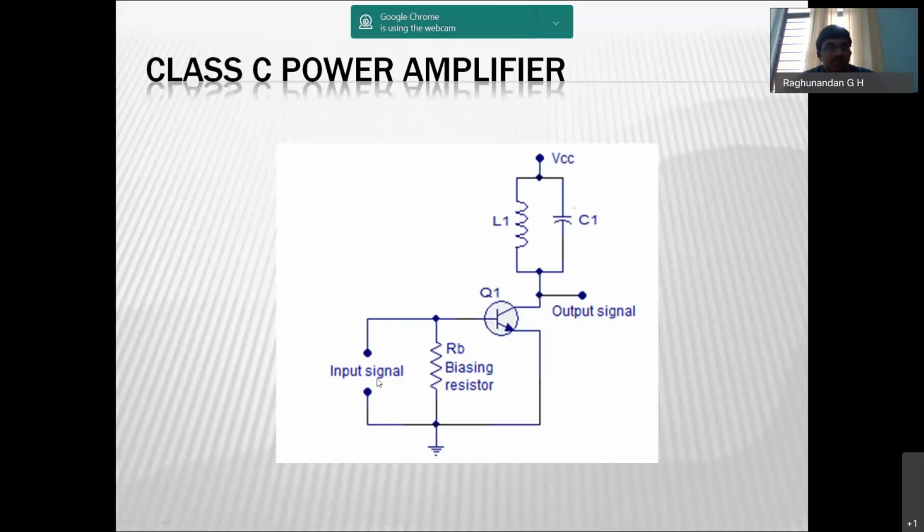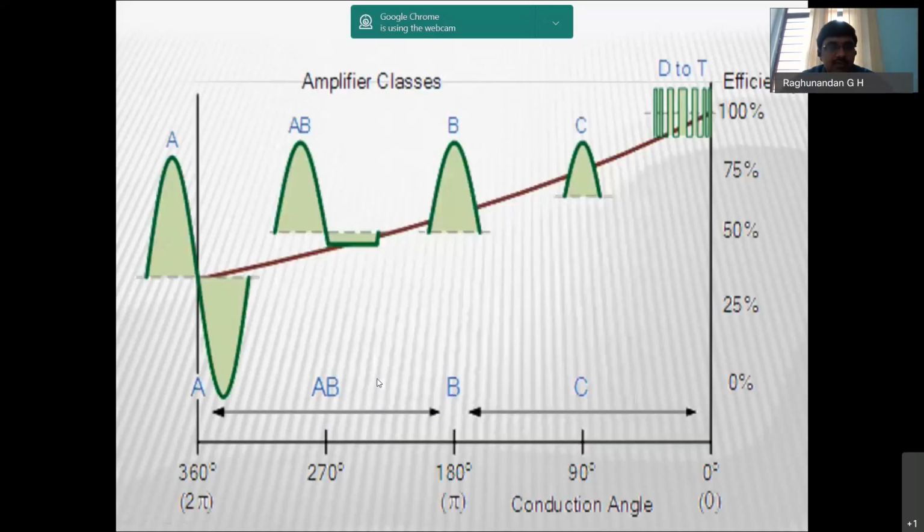So this is about the power amplifier. Let us have a comparison of how the amplifier classes differ. You can see class A, we have a complete sinusoidal signal. That means it is going to give a full 360 degree signal. When you take class AB, it can give a signal greater than 180 degree but lesser than 360 degree. But when you take class B, it will be giving only 180 degree output.